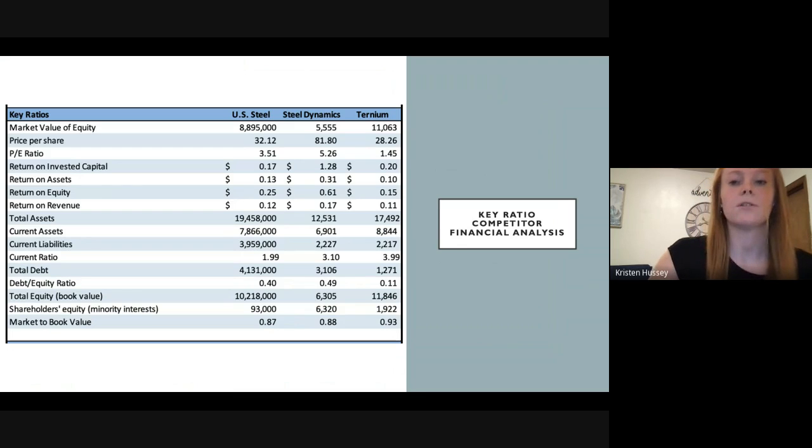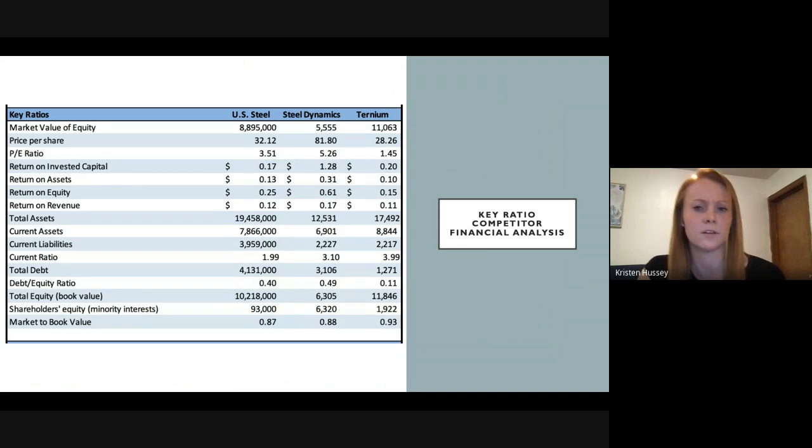This is a key ratio comparator financial analysis between US Steel, Steel Dynamics, and Ternium. As we can see, a lot of their ratios are comparable. Some companies beating out the others in different categories. The one major difference I'd like to highlight that US Steel does have over all of these companies is their size. US Steel brings in billions of dollars of revenue every year, whereas Steel Dynamics, Ternium, and other various competitors only bring in millions. So that is something to consider when comparing these companies hand in hand.